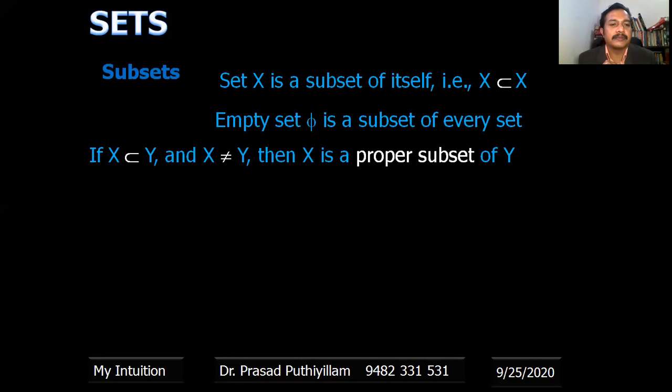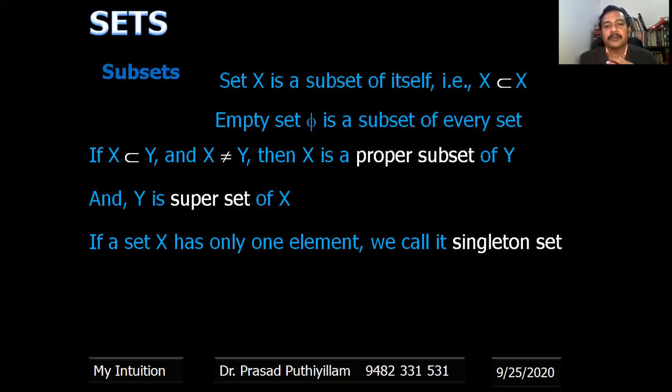If X is a subset of Y and X is not equal to Y, then X is a proper subset of Y. So the elements present in X are not equal to the elements present in Y. And Y is a superset of X. So proper subset and superset, those two meanings come. In that case, X is a subset of Y, X is a proper subset, and Y is a superset.